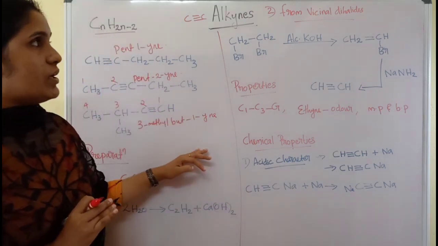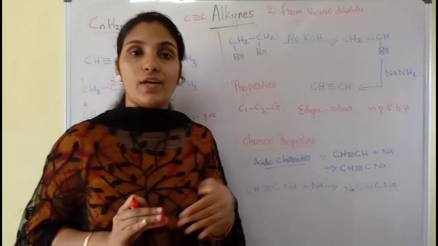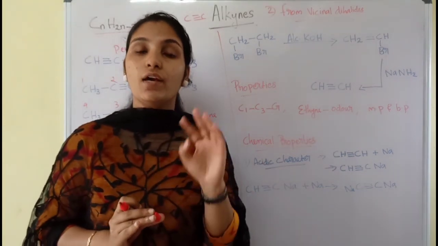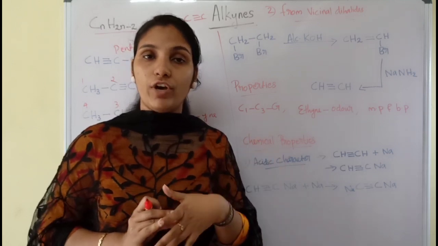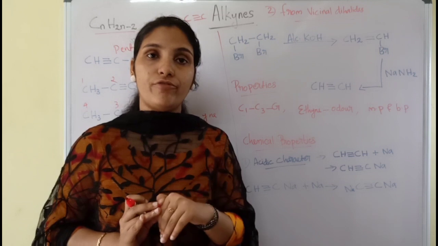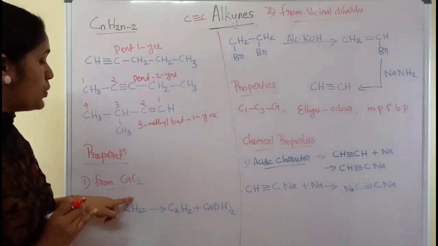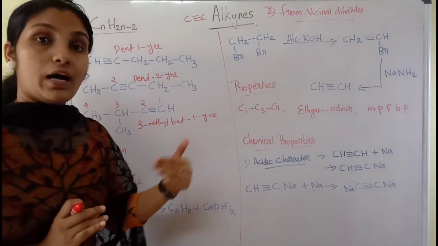Now let's move to the preparation of alkynes. Compared to the previous ones, the preparation method is very easy. Only 2 methods of preparation were given for alkynes. The first one: alkynes can be prepared from calcium carbide, CaC2. CaC2 is calcium carbide.